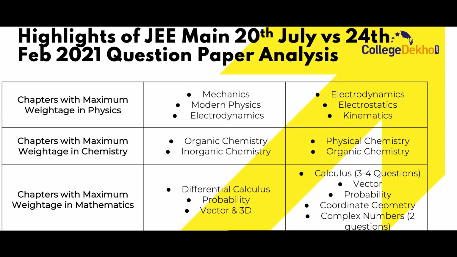The chapters with maximum weightage in mathematics for 20th July were differential calculus, probability, vector and 3D, while for 24th Feb it was calculus, from which there were 3 to 4 questions, vector, probability, coordinate geometry and complex number, from where it was a total of 2 questions.